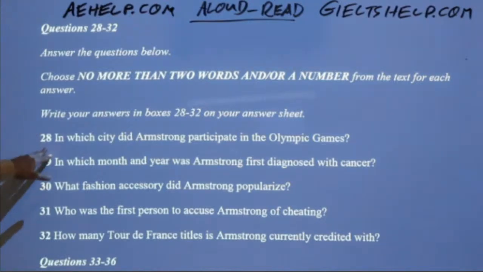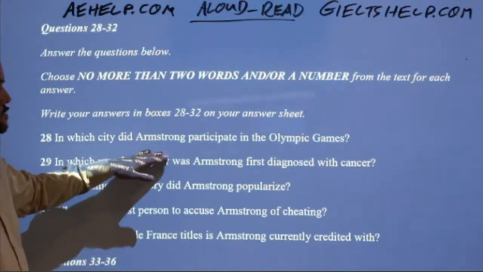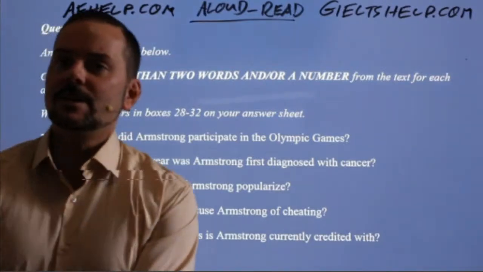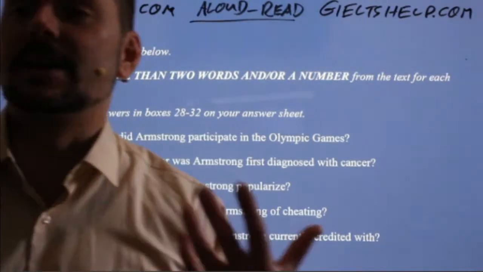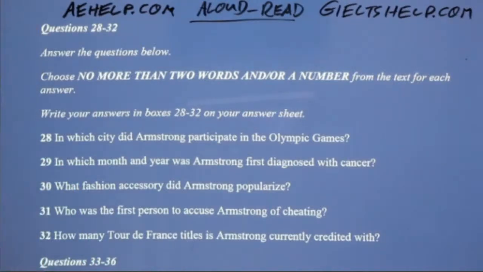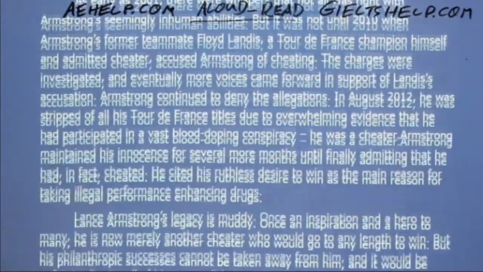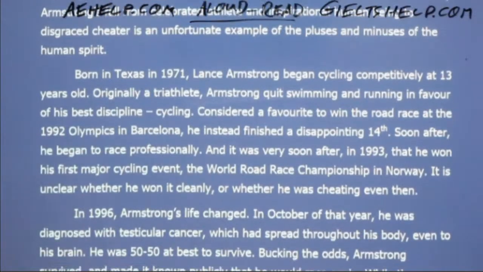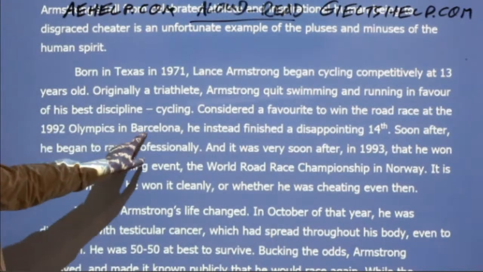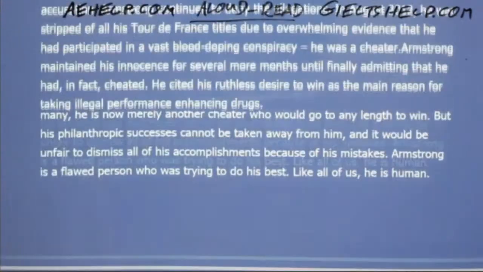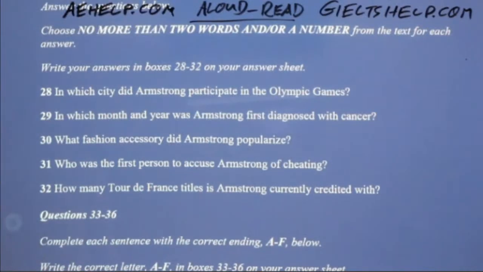Okay, here we go. So number 28, in which city did Armstrong participate in the Olympic Games? And I think most of us will get this because I even stopped there. Yeah. So Ferdov says Barcelona. Now make sure you don't misspell it or accidentally use a small b. If you have to, just check the text. You remember where it is. It's right here. Barcelona. Okay? Don't get that wrong. That would be just silly. Okay. So Barcelona.